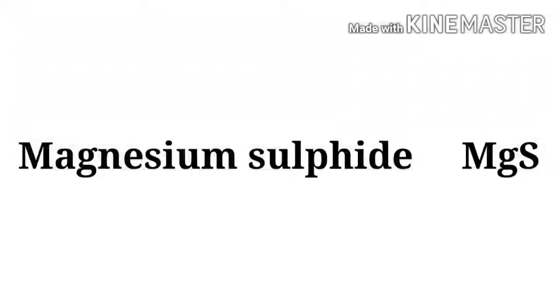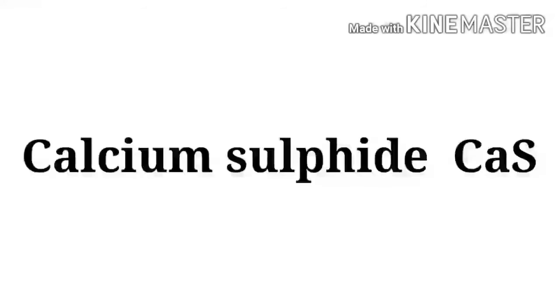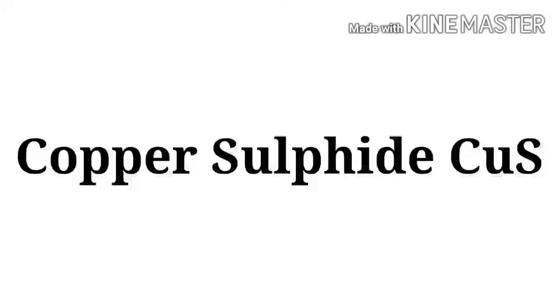Examples are magnesium sulfide, MgS, calcium sulfide, CaS, iron sulfide, FeS, copper sulfide, CuS, zinc sulfide, ZnS.